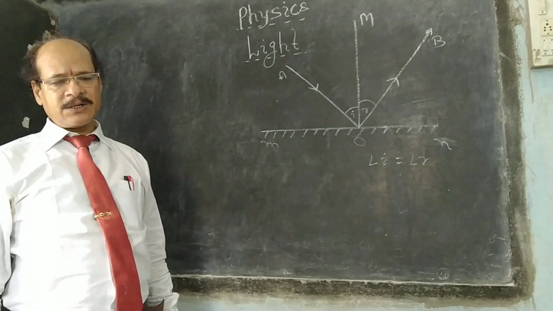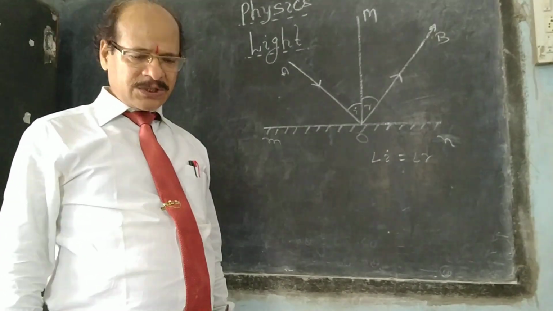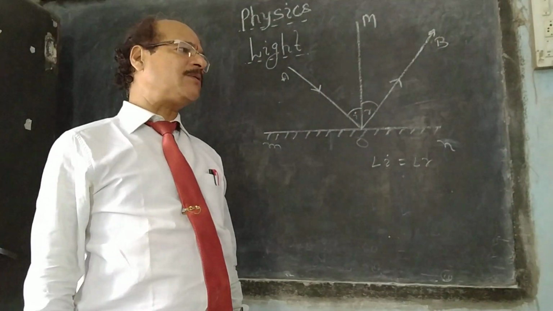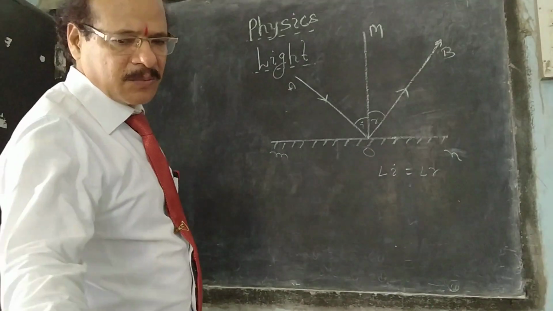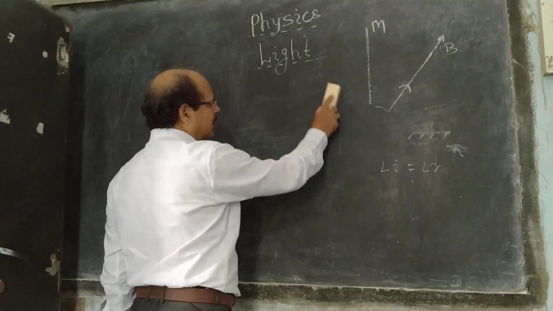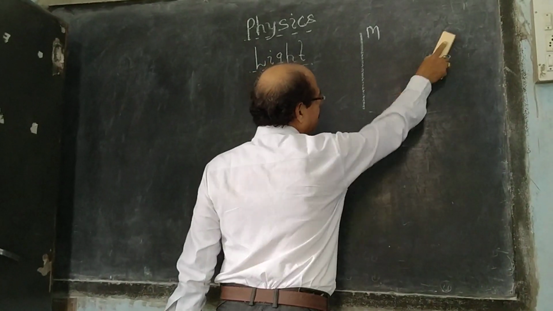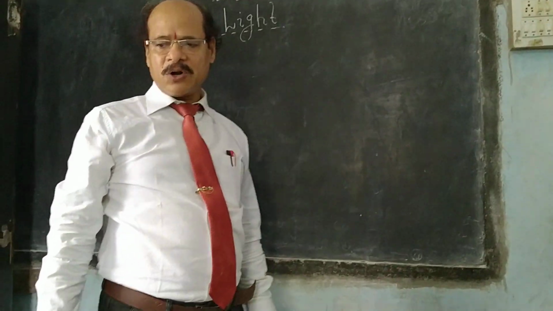There are so many reflecting surfaces. We see our face in still water and a polished wall. All these are reflecting surfaces. So the characteristics of images formed by a plane mirror are: a plane mirror always forms a virtual image.